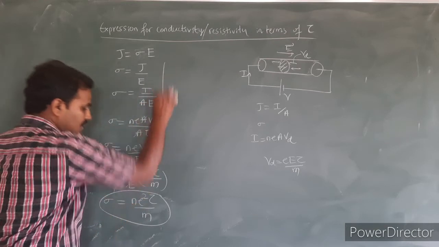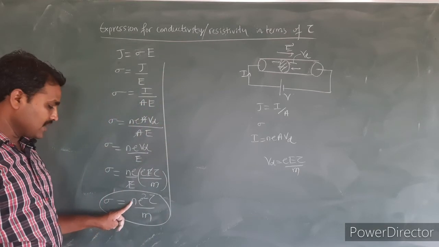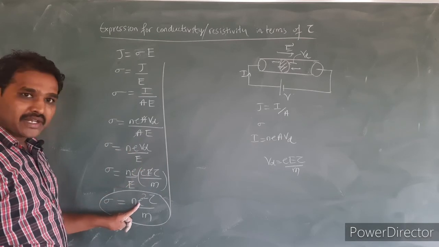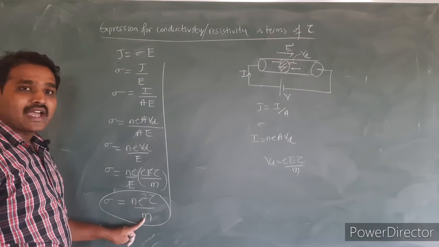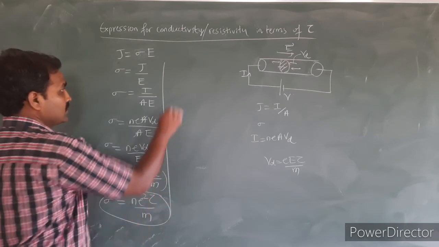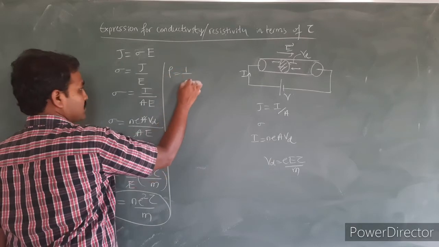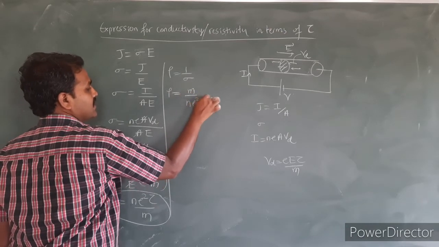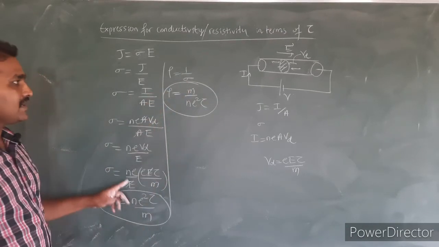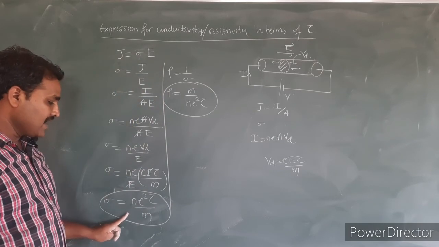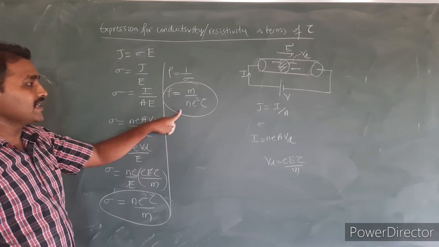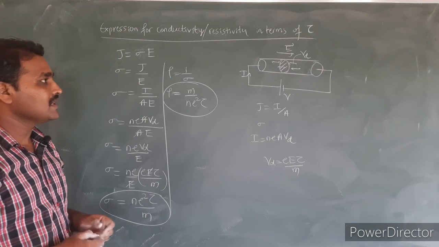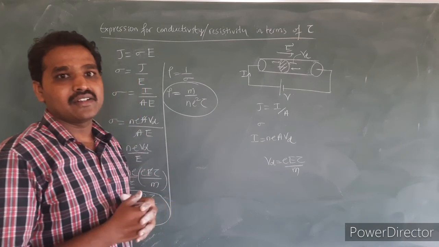Here N is the electron density, the number of electrons per unit volume of the conductor, E is the magnitude of the electron charge, tau is the relaxation time, and M is the mass of the electron. And we know the resistivity is the inverse of conductivity. So I can write rho is equal to M divided by N E square tau. Derive the expression according to the question asked. If they ask for conductivity, write until this expression. If they ask for resistivity, write up to this step here. Sometimes this question is asked for 5 marks. Draw the figure, explain it neatly, and derive the expression.